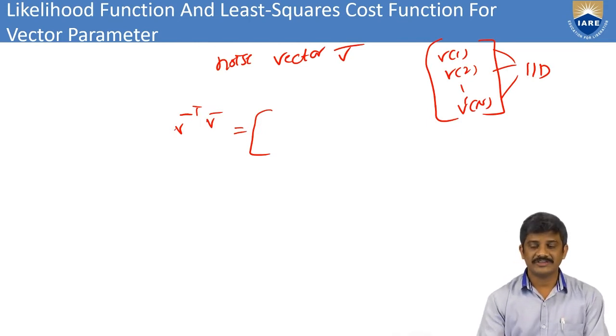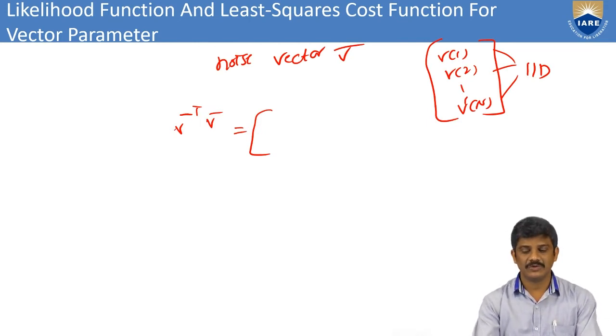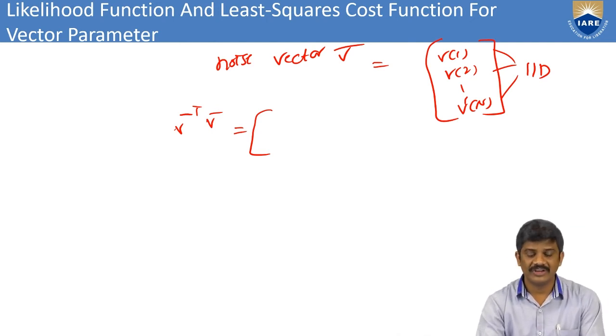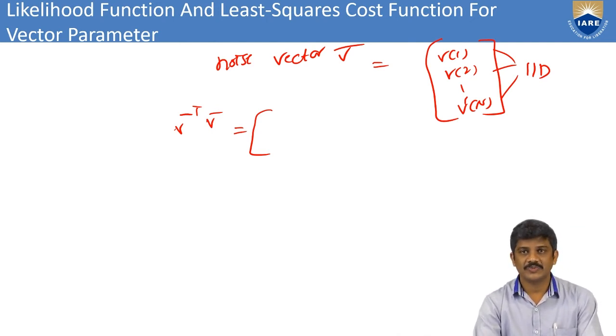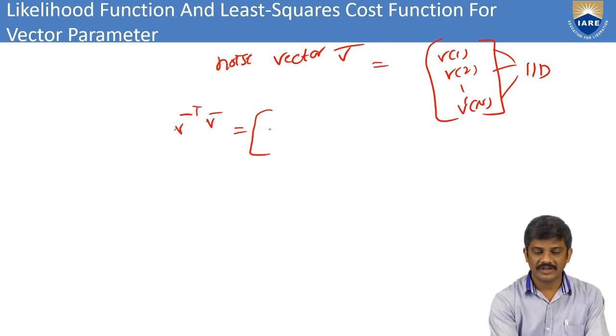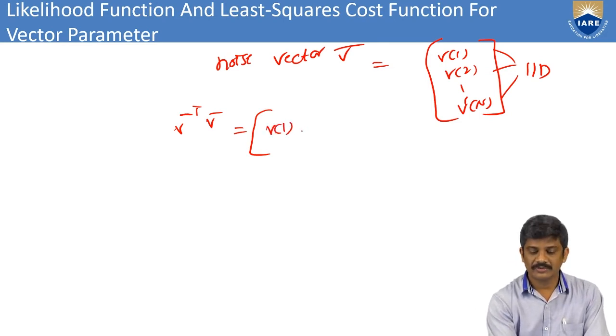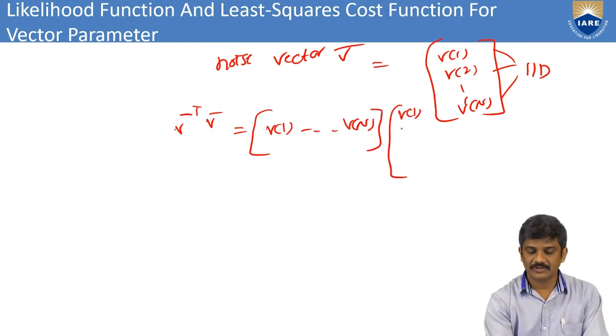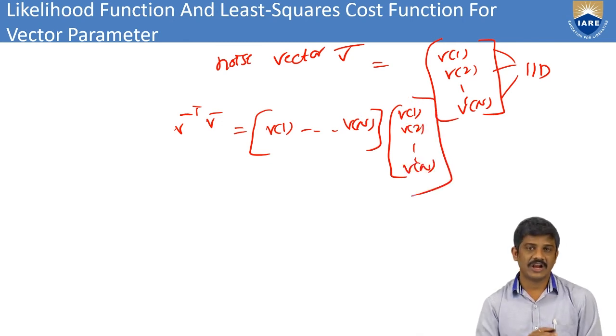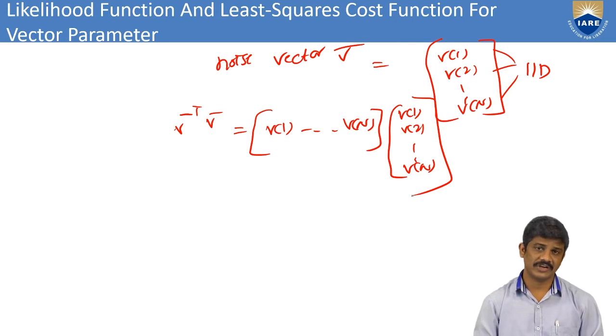For that purpose I consider that this is the noise vector v equal to v1, v2 up to vn. That is an independent identical distribution. Then from that we can write v transpose v bar, that is v1 up to vn. Then also I can write the v vector, v1, v2 up to vn. This is v transpose, the v vector transpose and the v vector.